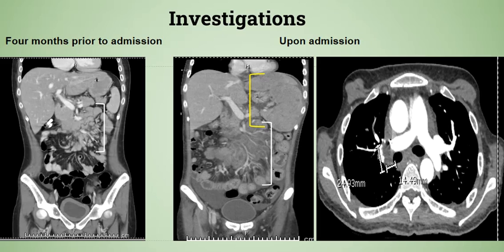The second picture shows us the repeat CT abdomen that was done upon admission with a yellow bracket depicting the new massive splenomegaly and the white bracket again showing the mesenteric lymphadenopathy. The third picture shows us the chest CT angiography with white markers showing us the pulmonary embolus in the right lung.